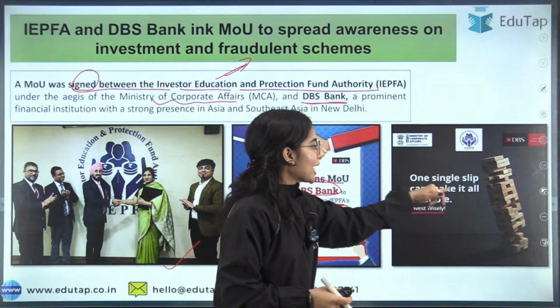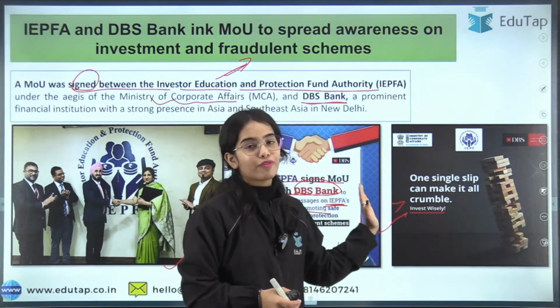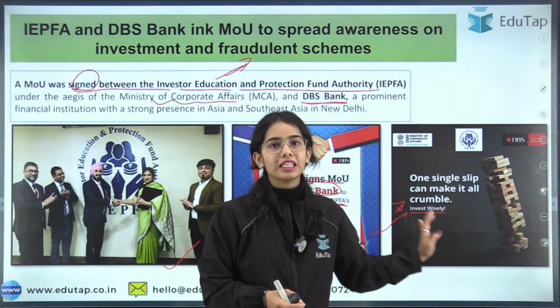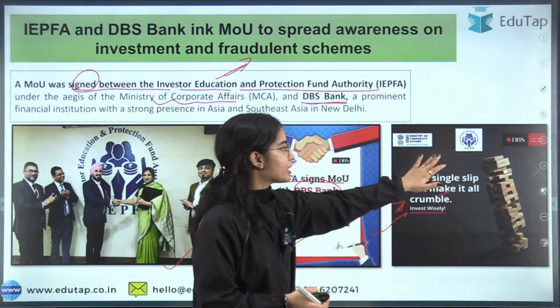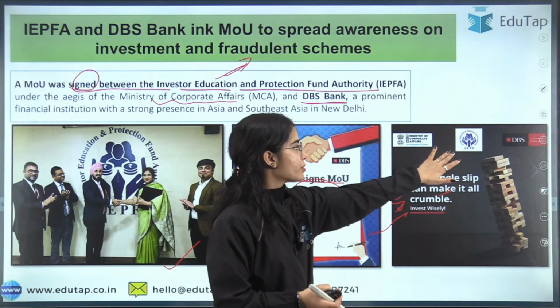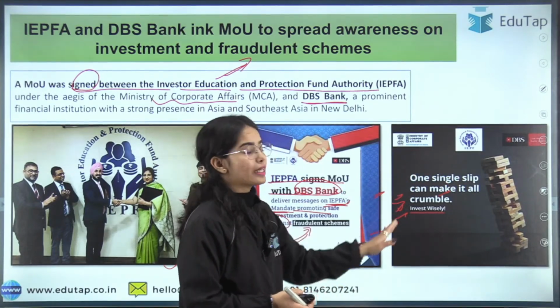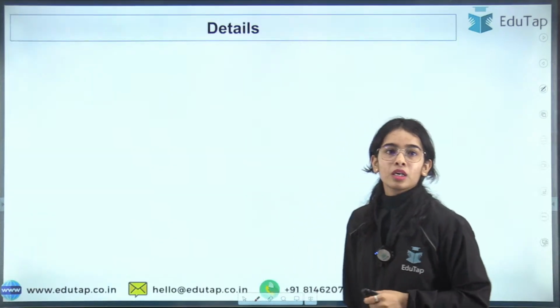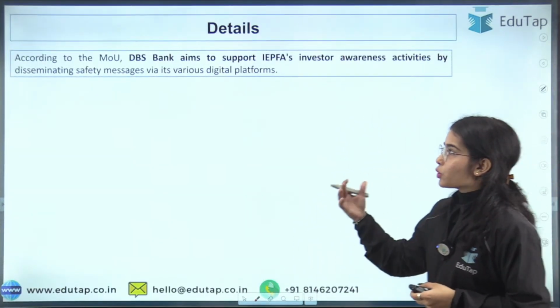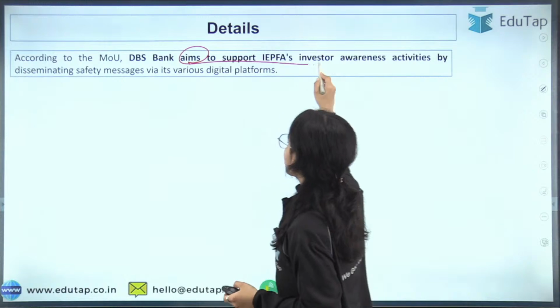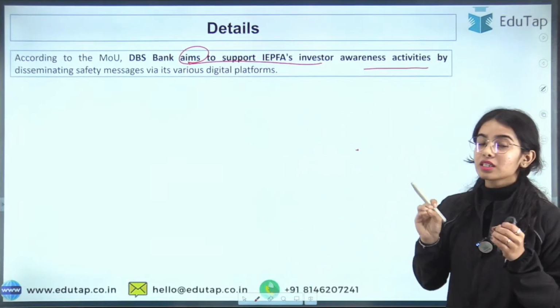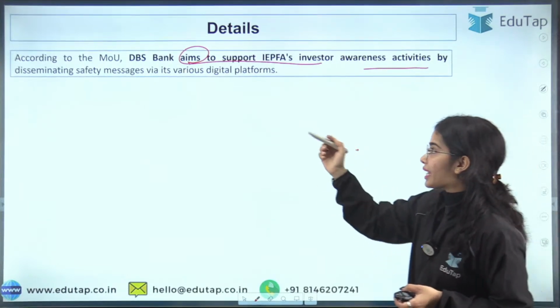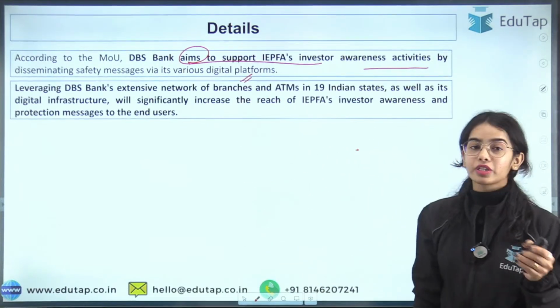One single slip can make it all crumble. Invest wisely. This is the message that the IEPFA spreads, and the DBS Bank has signed the MOU with the IEPFA, which is under the Ministry of Corporate Affairs, to spread this kind of message further. According to the MOU, the DBS Bank aims to support the IEPFA's investor awareness activities by spreading the safety messages through various digital platforms present with the DBS Bank.